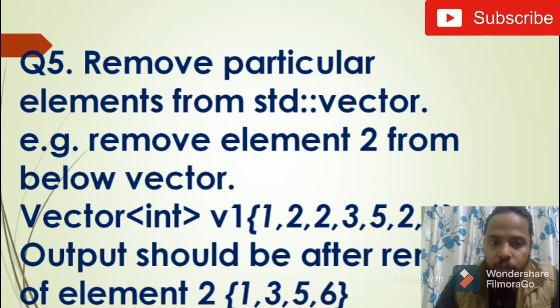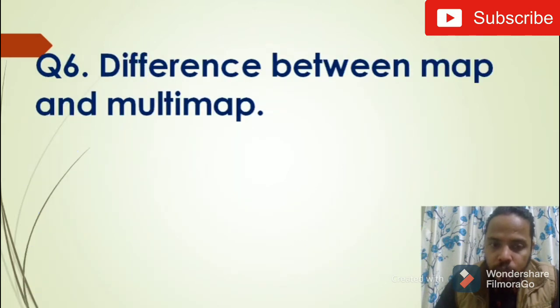Question number 5 is mainly related to vectors, where you have a vector which contains some duplicate elements, and the interviewer can ask you to remove a particular element. The main purpose of this question is that he wants to check whether you can implement the remove operation in a vector in a single iteration. So let's move to the sixth question.